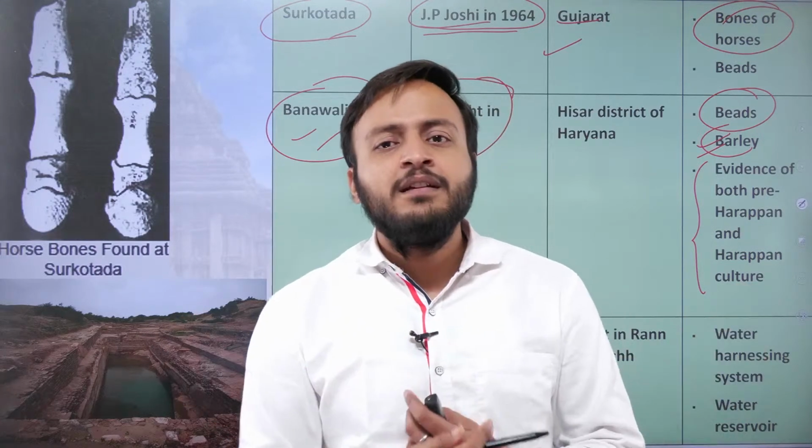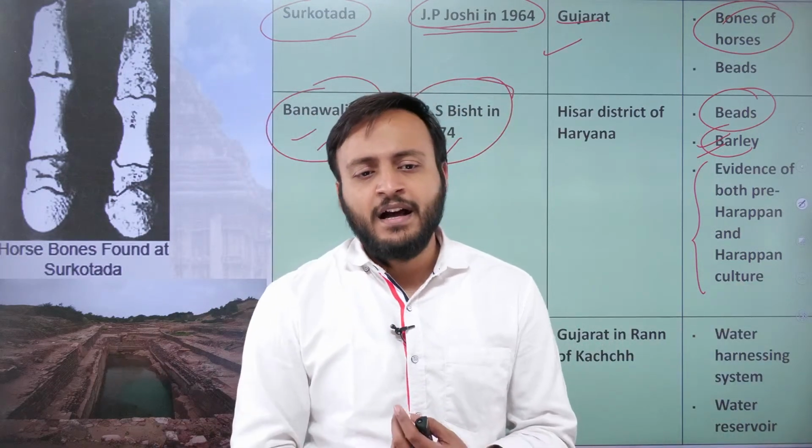Okay, both have been found at Banawali in Haryana.